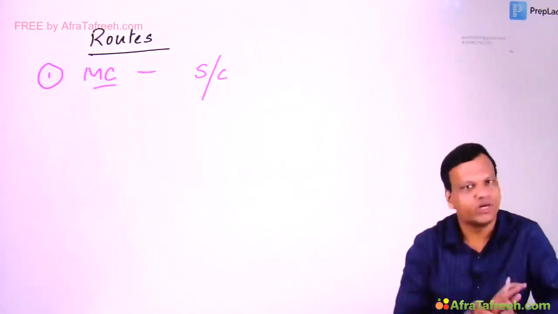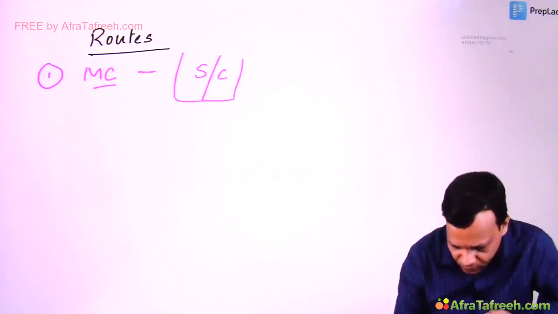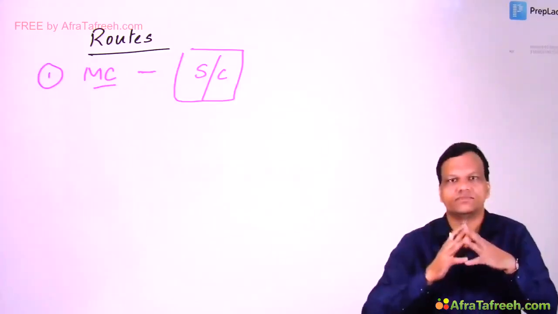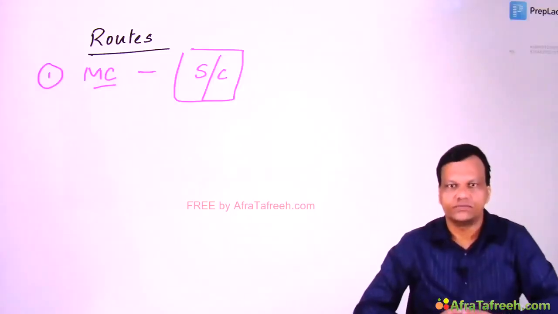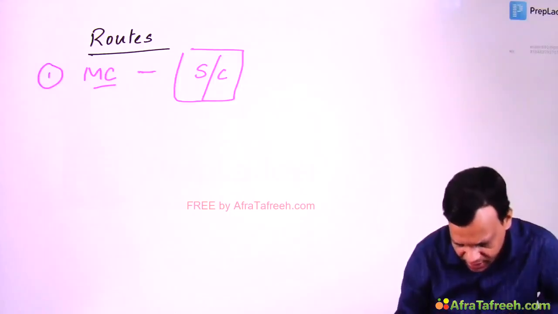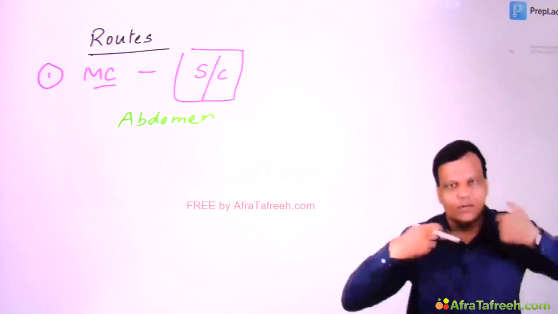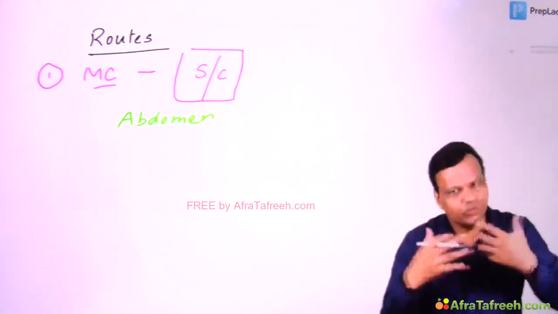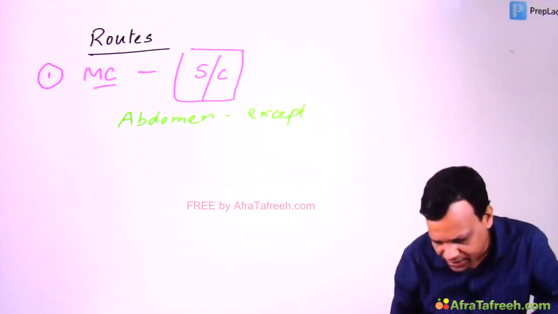Almost all preparations of insulin can be given subcutaneously. Now the second thing is, on which area of the body will you give subcutaneous insulin? The most common site of insulin administration subcutaneously is the abdomen. We can give it almost anywhere in the abdomen except around the umbilicus.